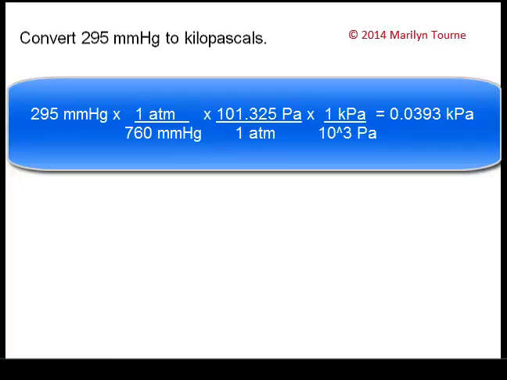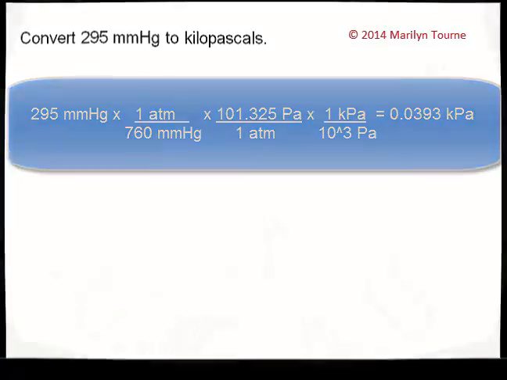And we also know that 1 atm is equal to 101,325 pascals. This is in your book. I would suggest you start becoming familiar with these units. And then all you got to do is convert from pascals to kilopascals. I know that the base unit is pascals, so I put 10 to the third on the bottom and 1 on the top. I end up having 0.0393 kilopascals. All right, let's move on.